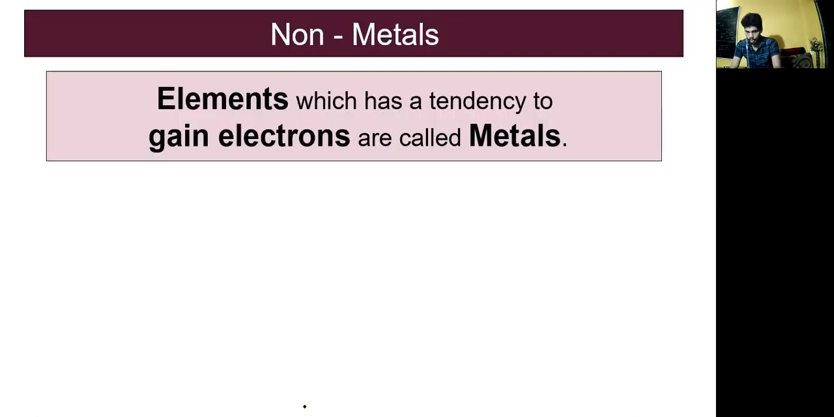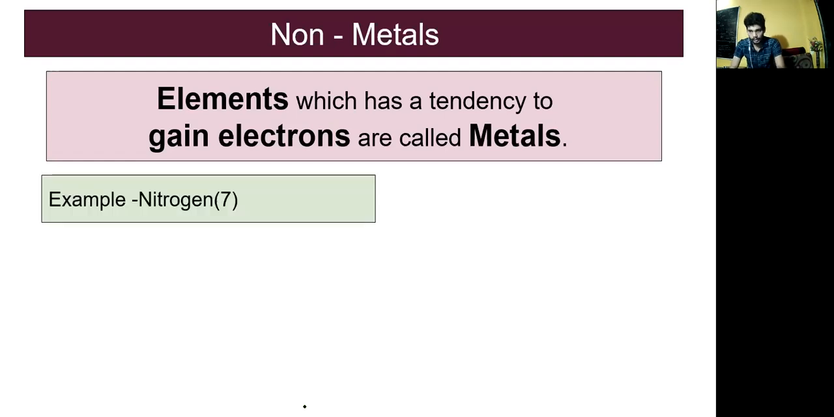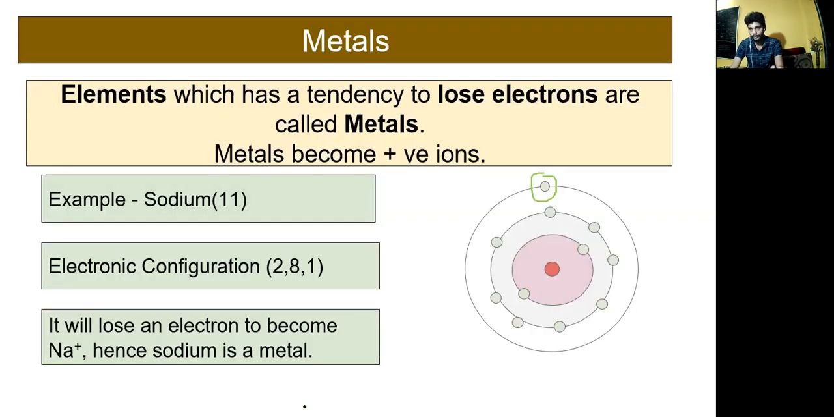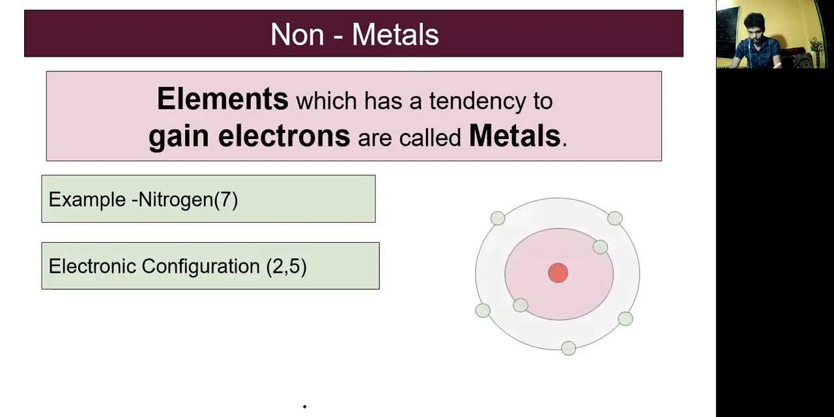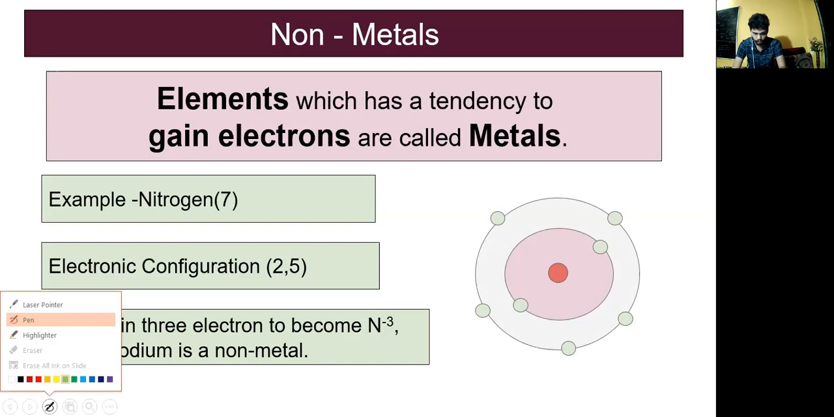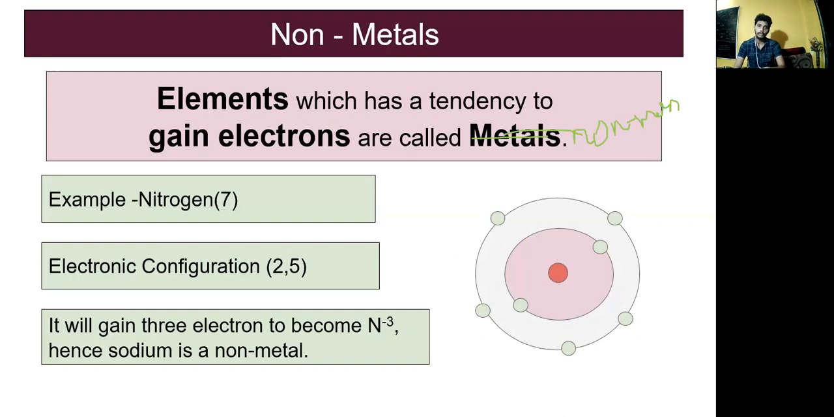Non-metals are the opposite. They have a tendency to gain electrons, and they gain the electron from metals. So elements which have the tendency to gain electrons are called non-metals; they basically accept electrons. We have studied metals, and now we're talking about non-metals. For example, nitrogen gains 3 electrons, hence it is a non-metal.